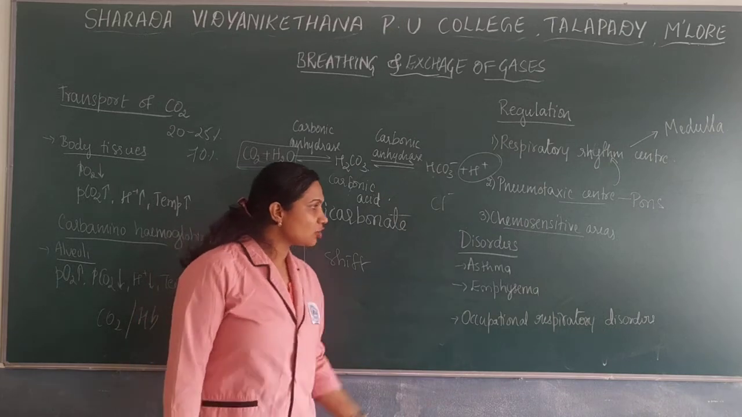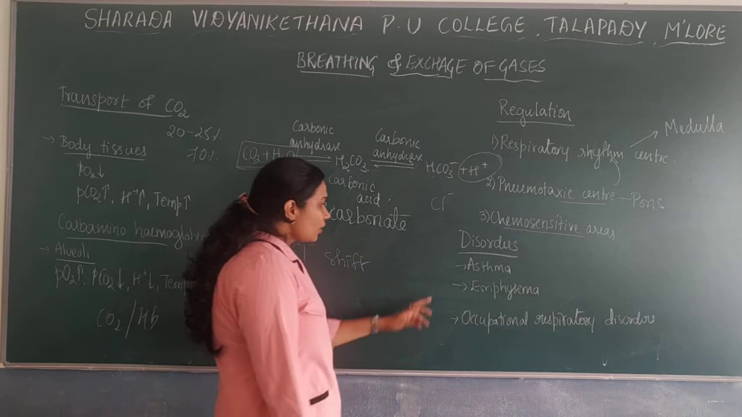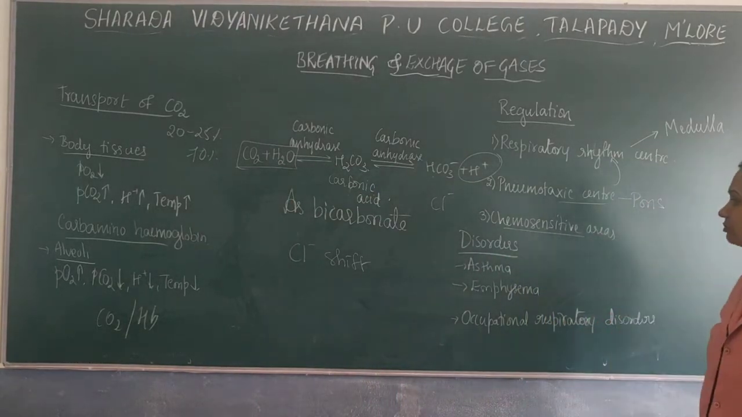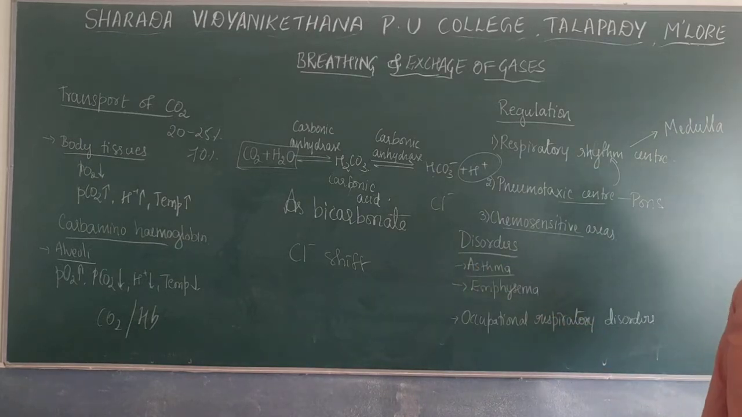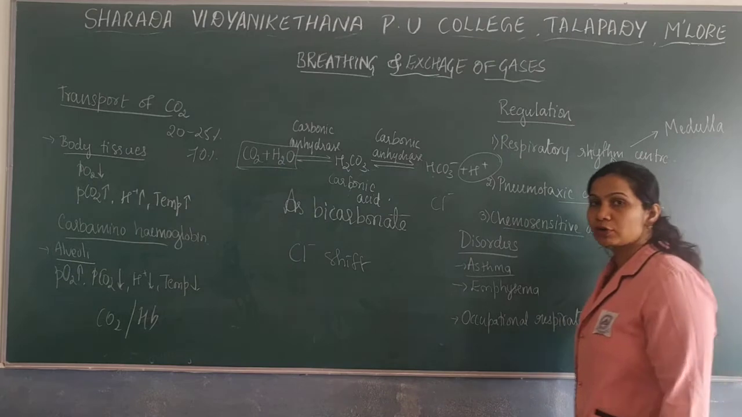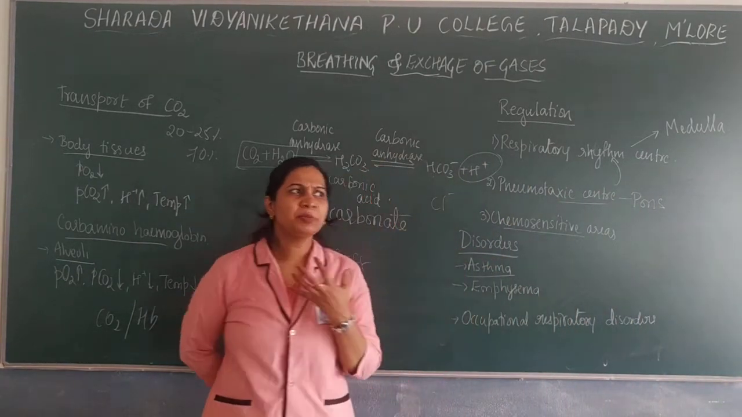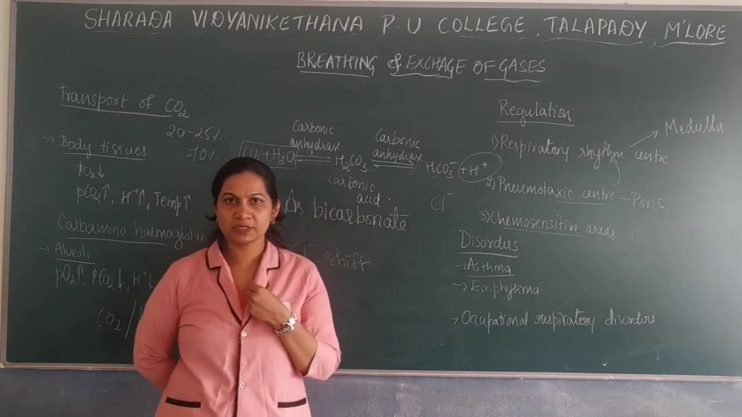And the last topic is the disorders. In the disorders, the first and foremost is asthma. Asthma is nothing but inflammation, mainly of the bronchi and bronchioles. The people with asthma will have breathing problems. They will have wheezing problems.